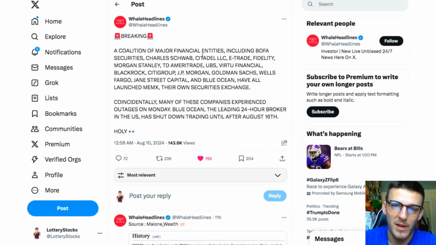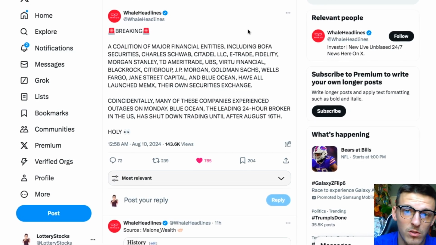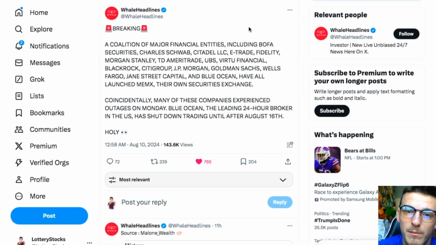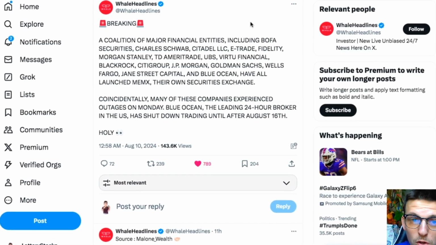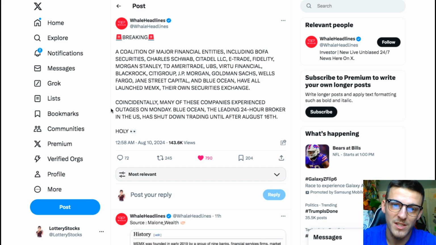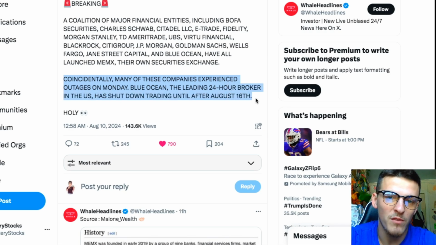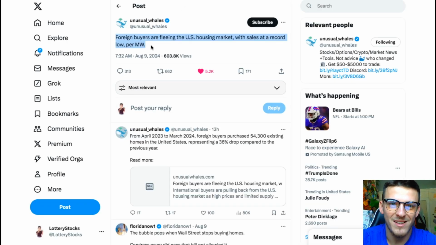A coalition of major financial entities, including Bank of America Securities, Charles Schwab, Citadel, E-Trade, Fidelity, Morgan Stanley, TD Ameritrade, UBS, Virtu, BlackRock, Citigroup, JP Morgan, Goldman Sachs, Wells Fargo, Jane Street Capital, and Blue Ocean have all launched MEMX, their own securities exchange, and coincidentally, many of these companies experienced outages on Monday. Blue Ocean, the leading 24-hour broker in the US, has shut down trading until August 16th, which many people have conspiracies on AMC and GameStop, and what is happening with that is not for this video.